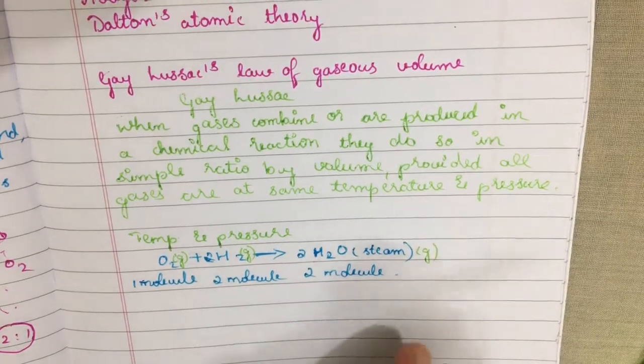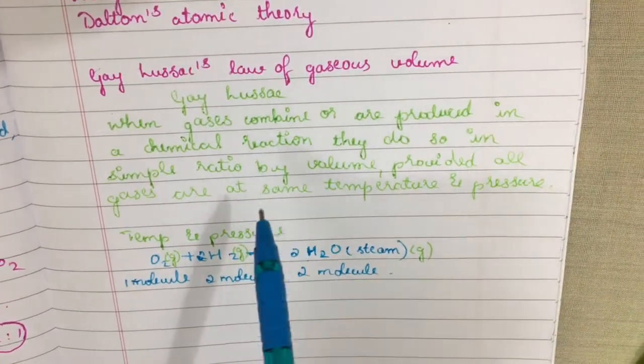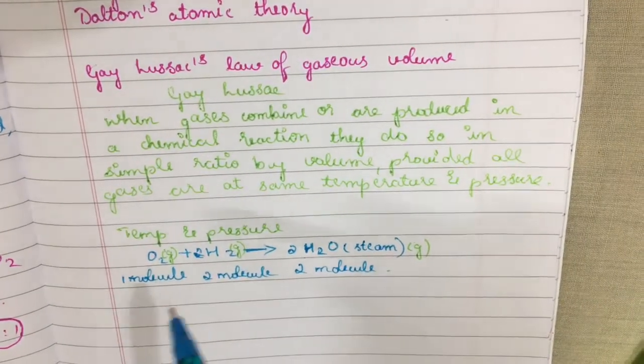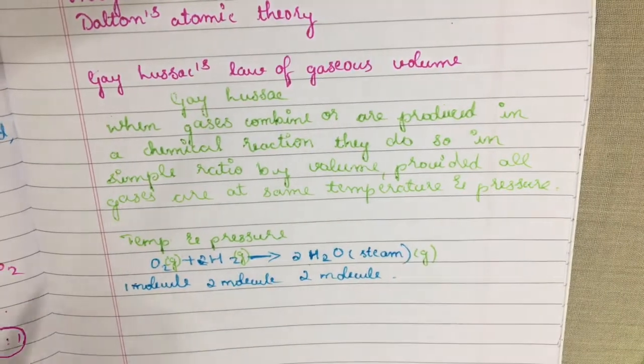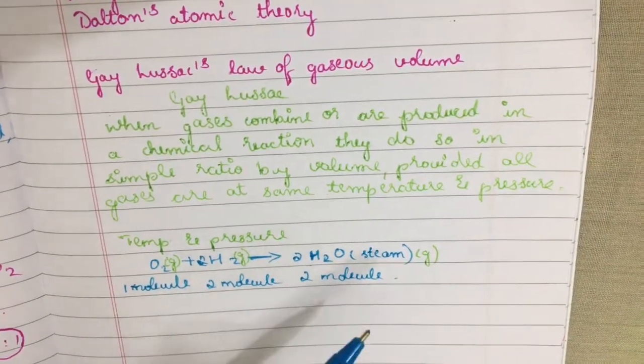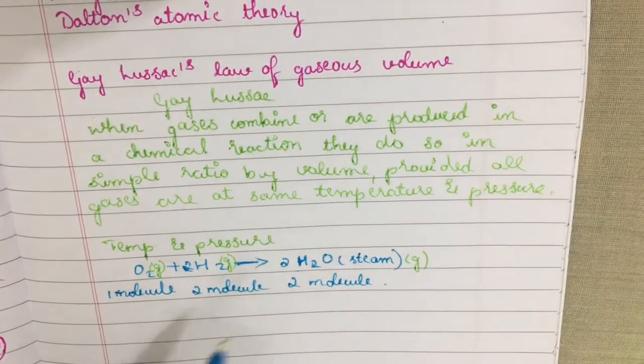Before this discovery of the law by Gay-Lussac, molecules were not known, and they used to measure elements like oxygen and hydrogen in terms of volumes.